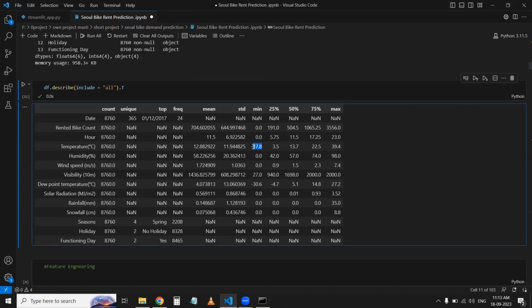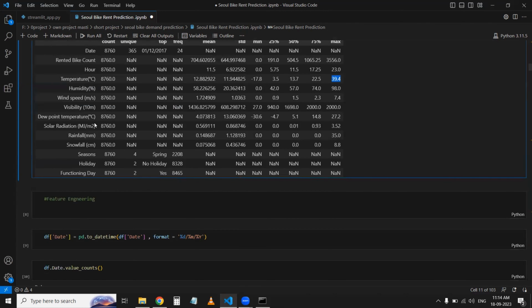And the maximum value is 39.4, and in comparison to Delhi, it's very low. Yeah, so that's all the description of the data set.